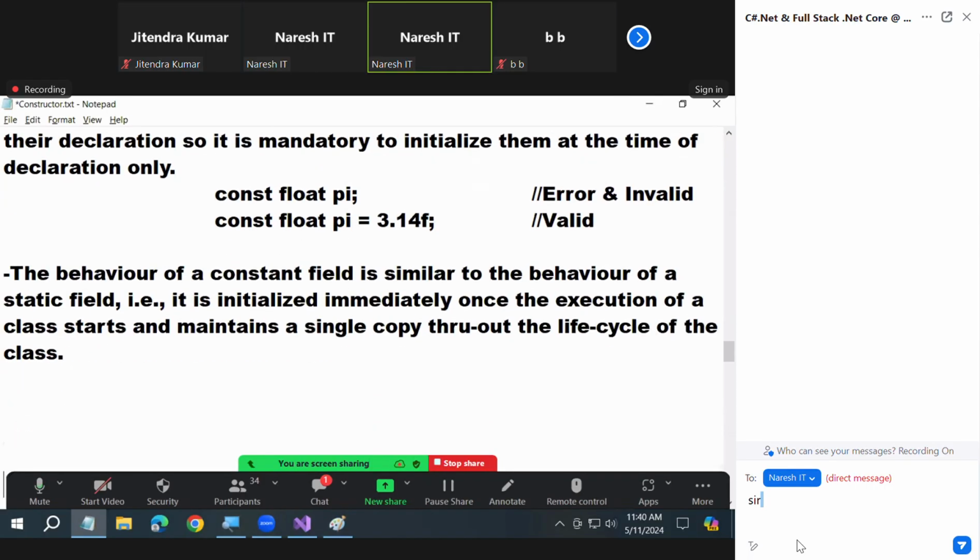Read carefully. It is the same thing I said to you. It is static also, in the morning. When the execution starts, immediately static is initialized. Yes or not? Not only static, your constant is also initialized.